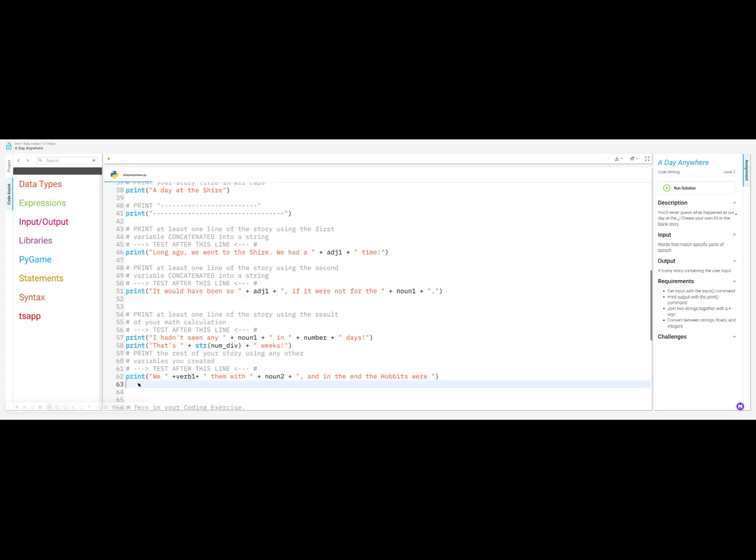In the end, the hobbits were, and then I'm going to go print again because I don't want to make it too long. ADJ2 plus dot quotation mark parenthesis. Okay, and that dot is a period. I said dot, but I mean period. So let's run this and see what kind of story we have, and maybe we need to modify it.